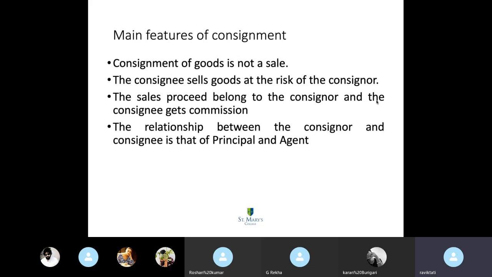And at that time, there is a deposit made by the consignee with the consignor. So he is entitled to the commission, and if he is covering for bad debts, he is entitled to extra commission. But for every unit that is sold, the consignee is responsible to account to the consignor.